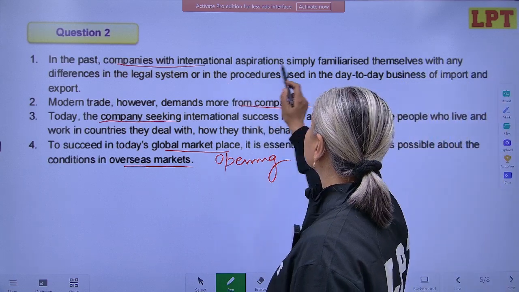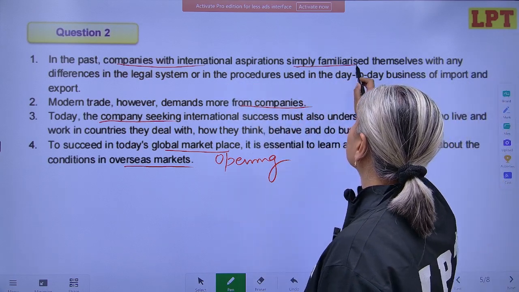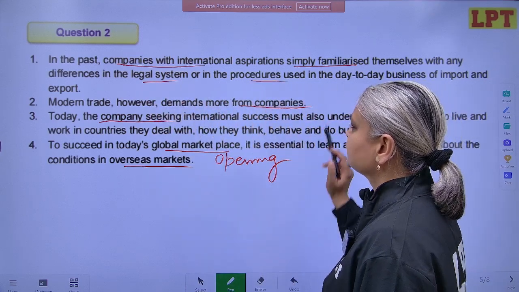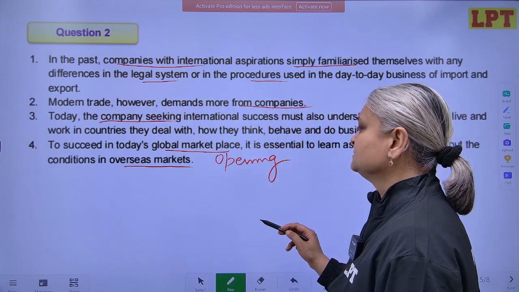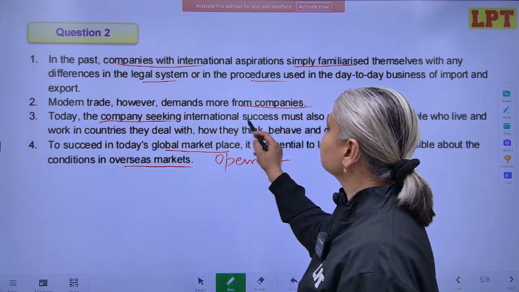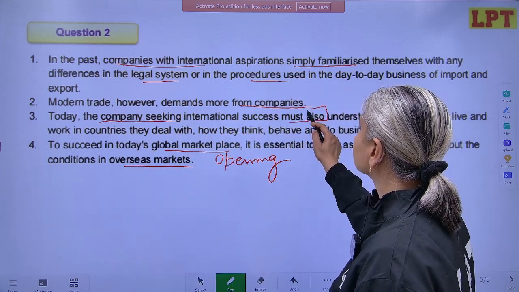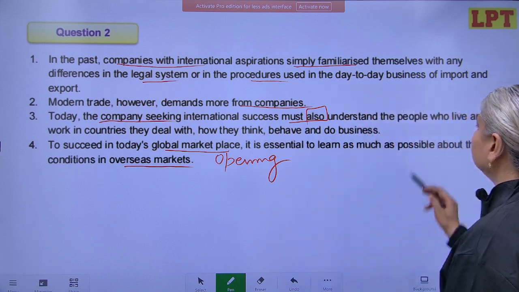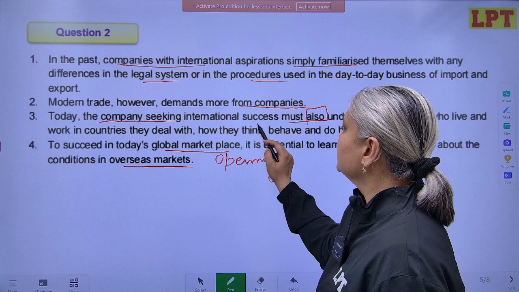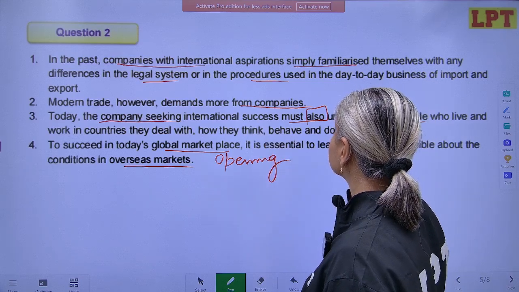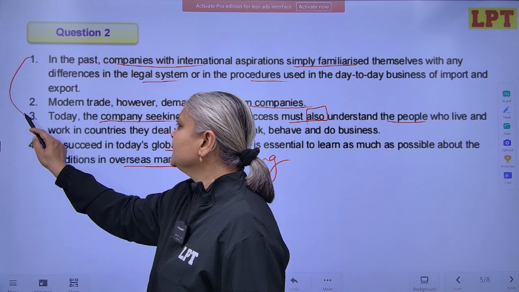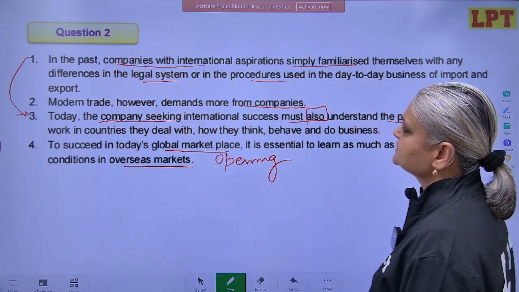So in the past, only this much learning was necessary: what the legal systems are, what the differences are, and what the procedures are. But today there is a little more demand. What is that? The company seeking international success must also understand the people who live and work in countries they deal with, how they think, behave, and do business. So beyond procedures and legal systems, what is required today is going beyond that, understanding people.